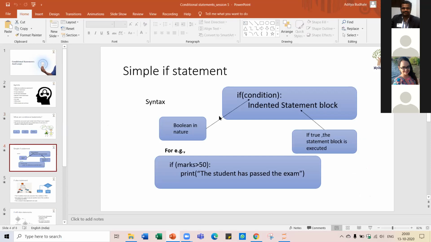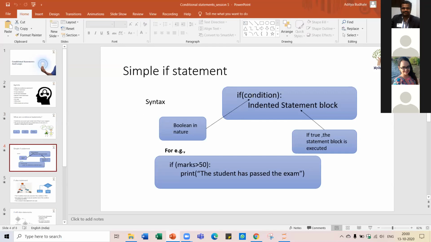Let us look at the simple if. When we have only one condition, we can use the if statement. This is the syntax for the simple if statement. Inside the parentheses, you should mention your condition.